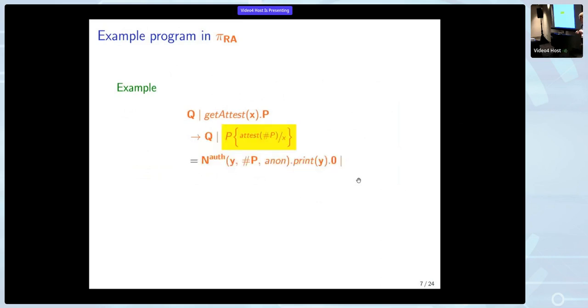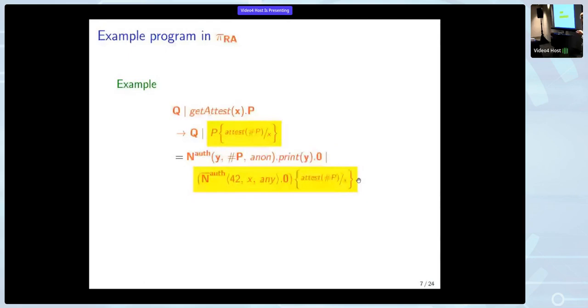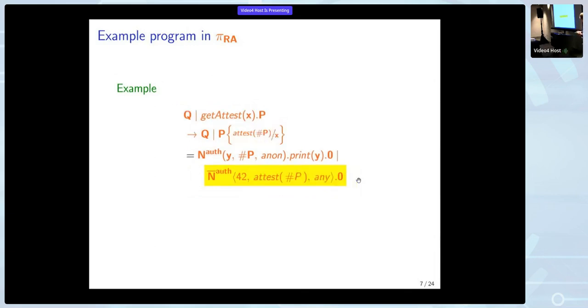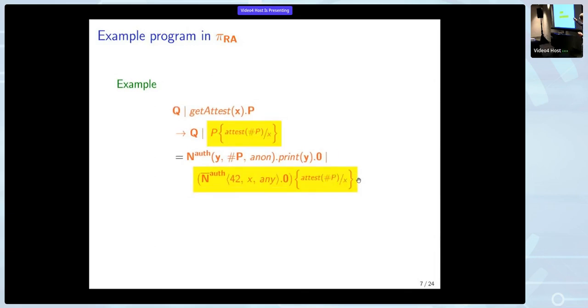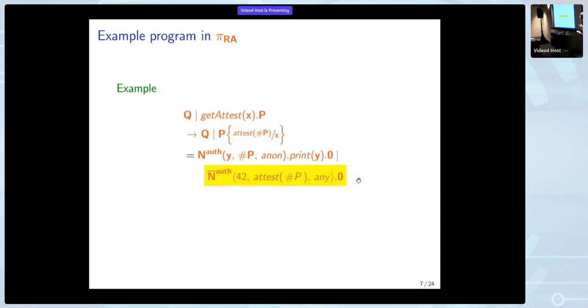Then we also need to elaborate Q. Q becomes the sender who sends 42, and it will present its attest, but its attest is X, which is then replaced by the actual attest, because we have this substitution here. And now the communication can go through, because the attest that is expected by the receiver is actually the attest that is presented by the sender.